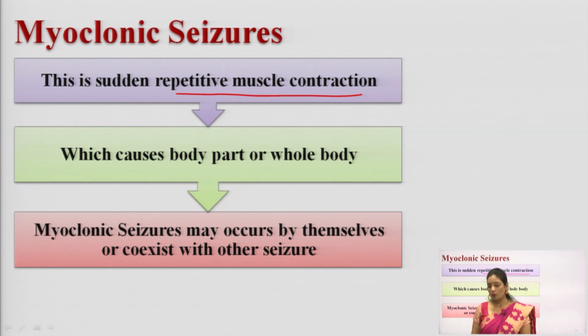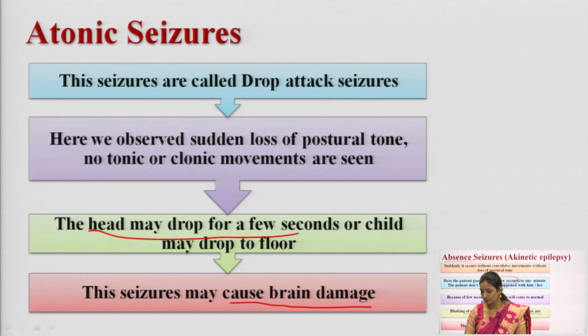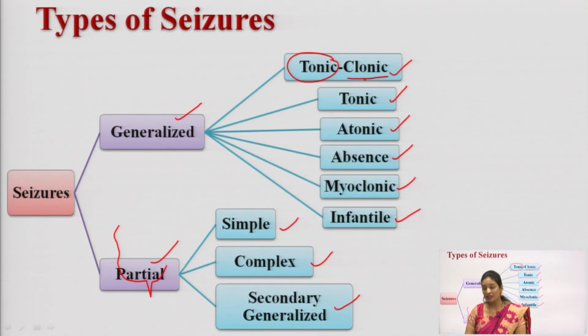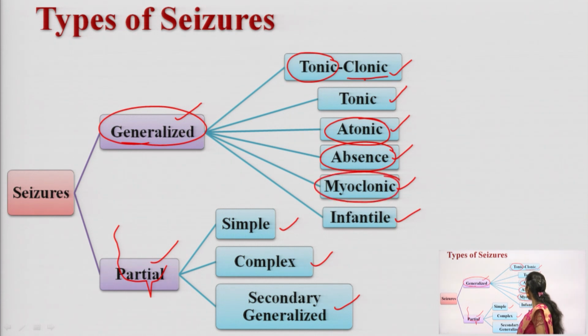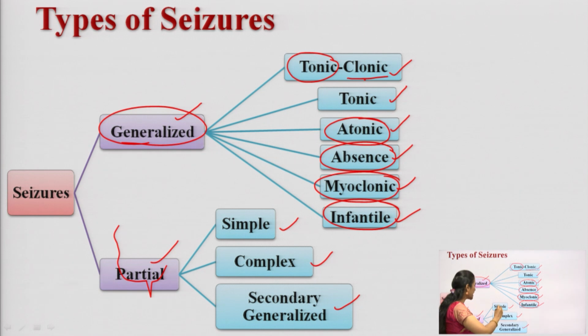So, as I said, the generalized seizures are classified into tonic-clonic, which I explained, and after that we discussed tonic, atonic, absence, myoclonic and infantile. And what about the partial seizures? Partial seizures are classified into simple, complex and secondary generalized seizures. What are the simple partial seizures?